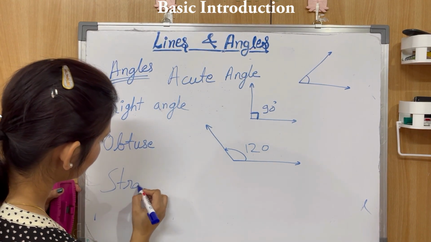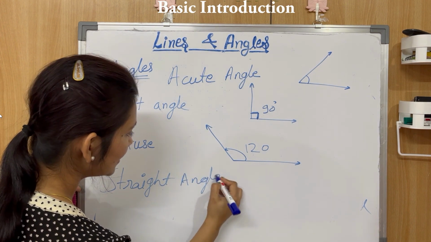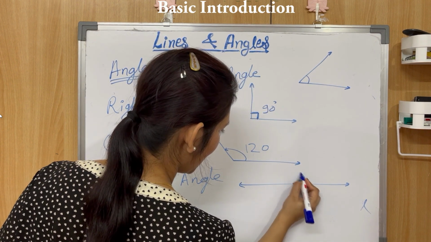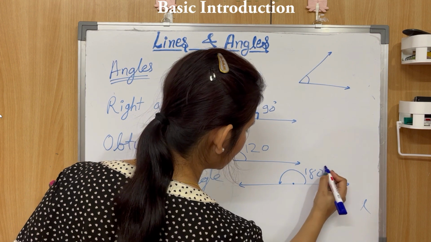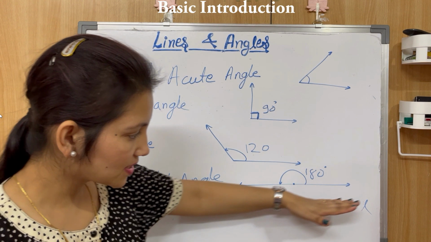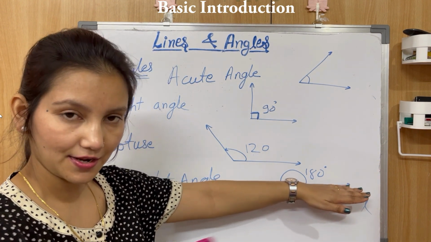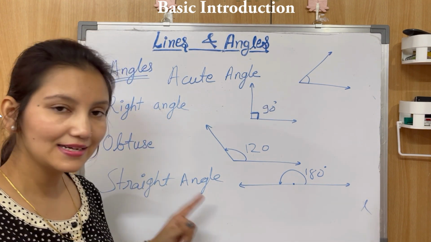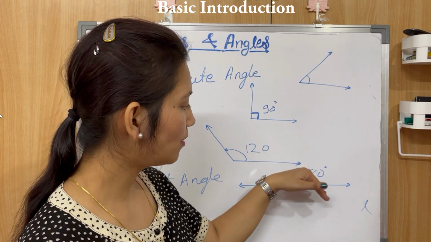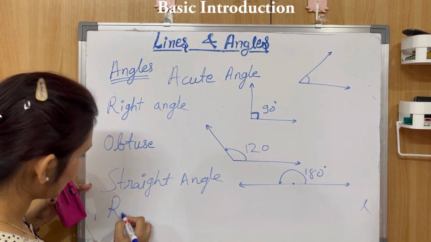Straight angle. A straight angle is exactly 180 degree. So this is the point, and this angle is 180 degree, a straight line. This is a straight angle because both the arms lie on the same line. When both the arms of the angle lie on the same line, then the angle formed is 180 degree.